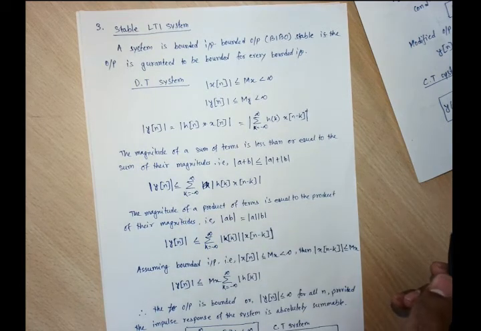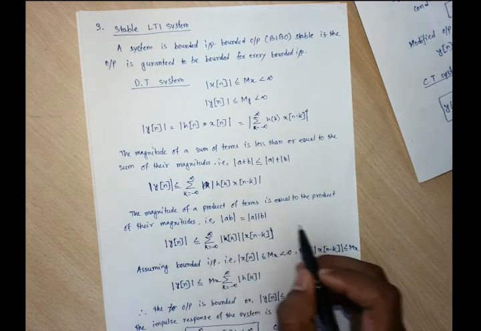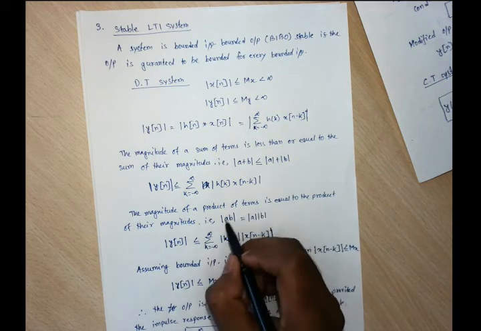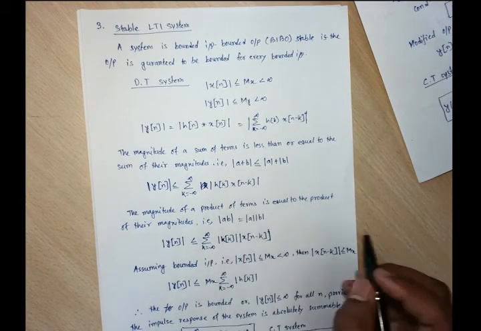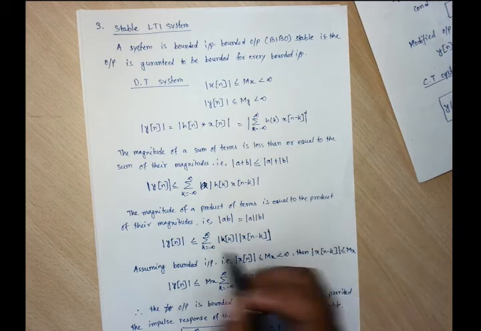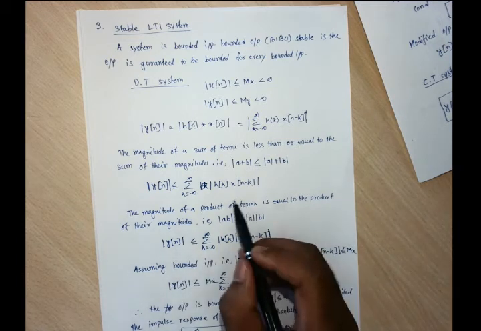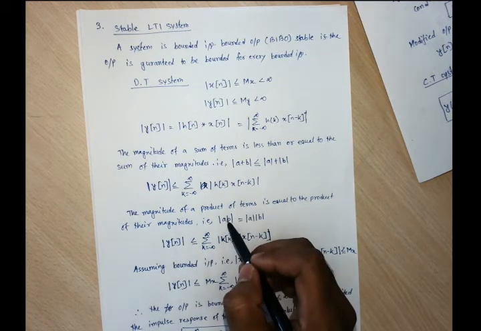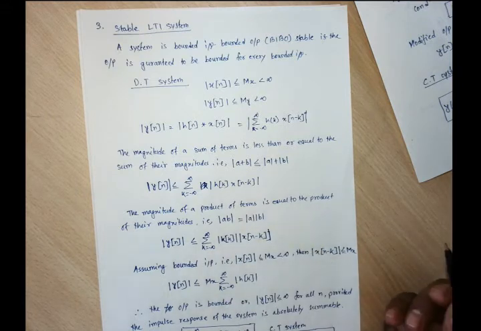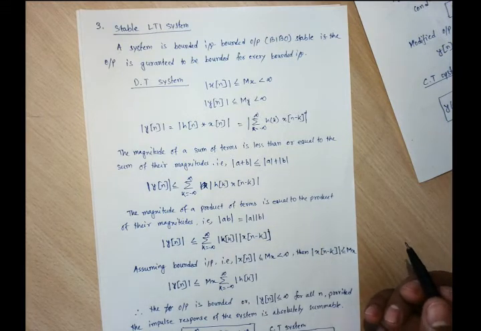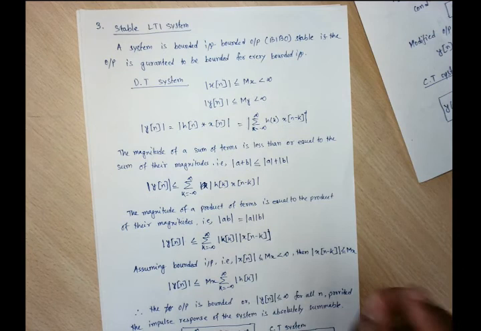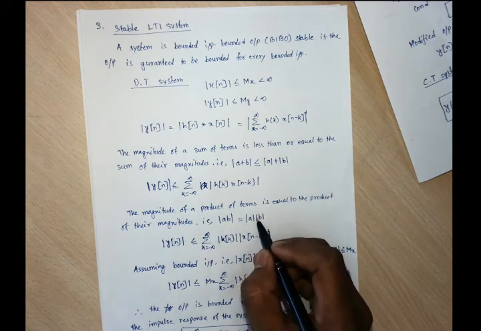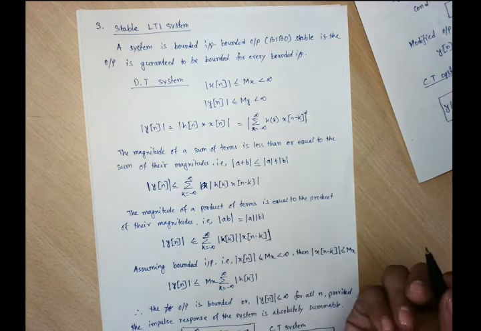Again it consists of a multiplication of terms. So what is the condition for that? The magnitude of a product of terms is always equal to the product of their magnitudes.